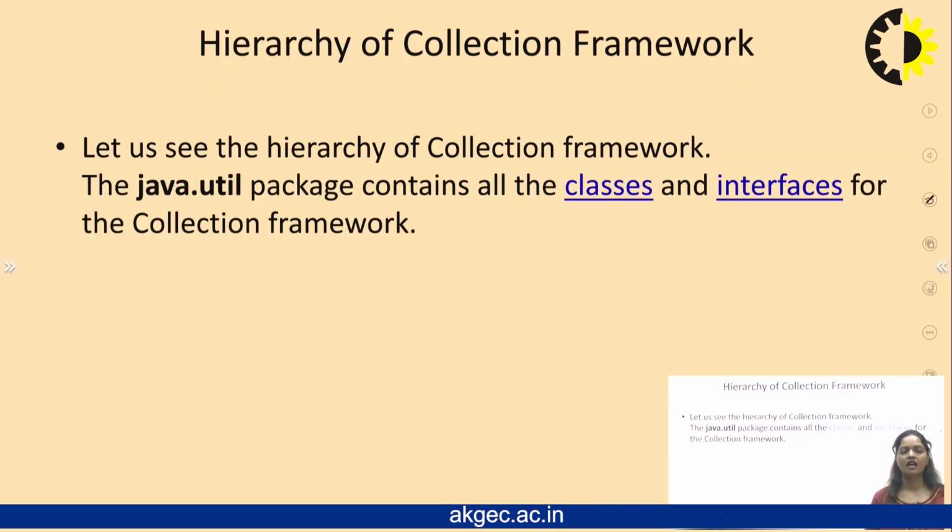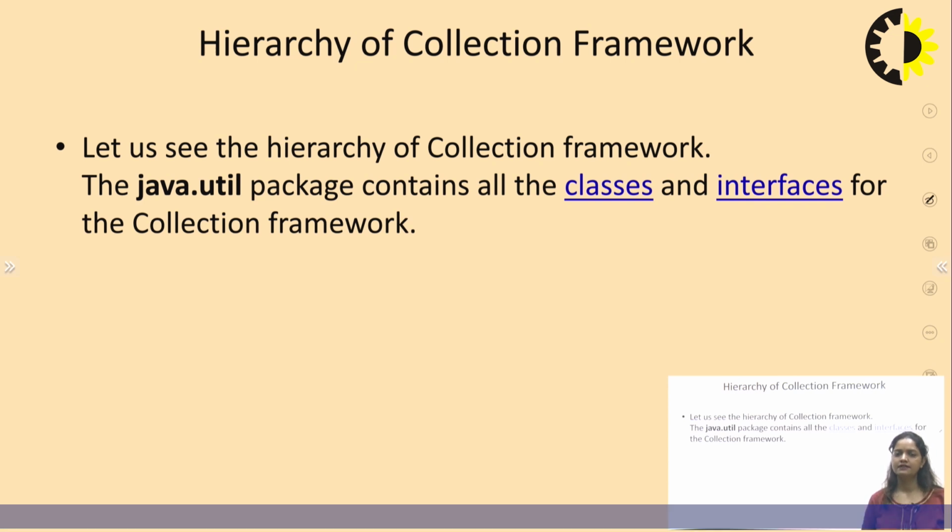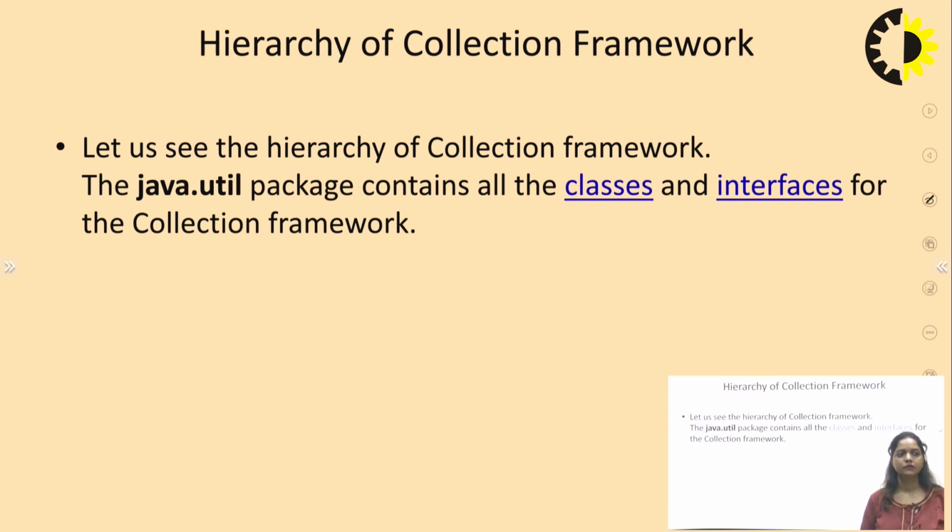Now next is the hierarchy of collection framework. As shown earlier, the collection is derived from the iterable interface, and the collection itself will include three further interfaces: list, set and queue, and all of them are included in the java.util package.